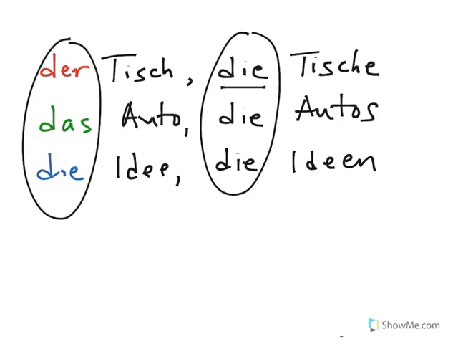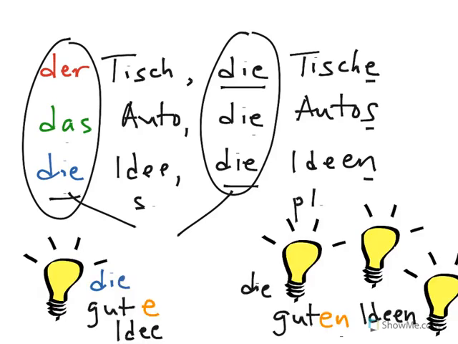In the plural, nouns of all genders become die. Der Tisch, die Tische, das Auto, die Autos, die Idee, die Ideen. Of course, you can also see this change to the plural in what happens to the nouns too. Die Tische, die Autos, die Ideen. So to distinguish between the feminine singular and die in the plural, German adjective endings do something as well.